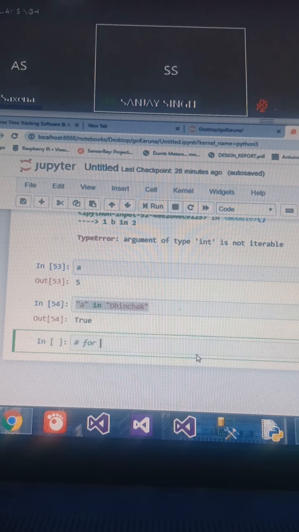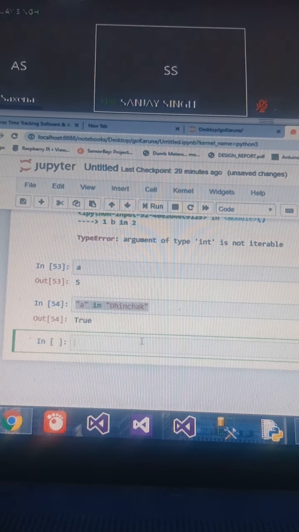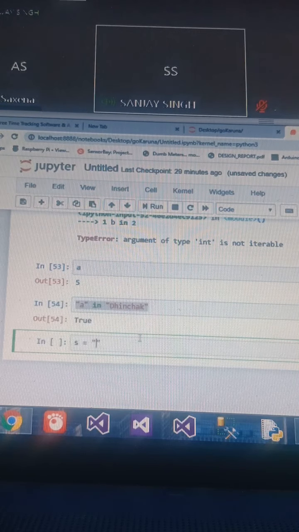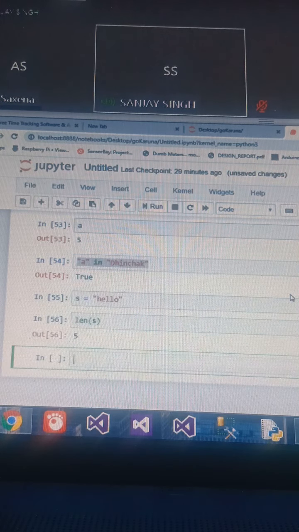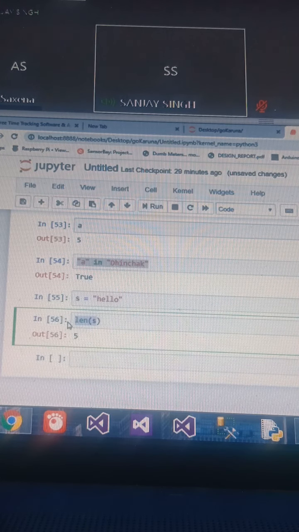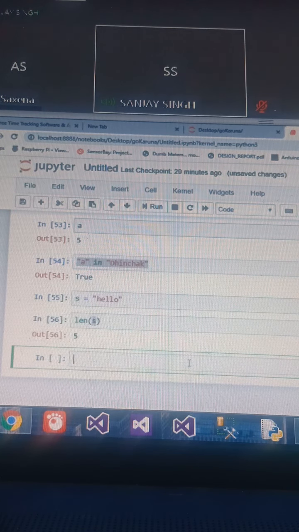How can we find length? You can find length by using this predefined function called length. Let us say s equals to hello, and you want to check the length of the string. You can simply use this predefined function length and pass the argument here. Easy. So let's move ahead.